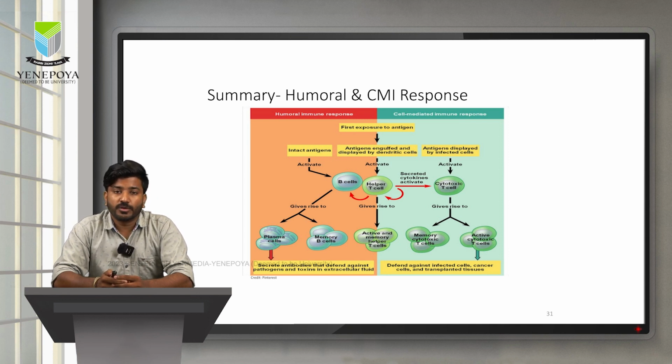Now, I have put this all together to indicate that both the humoral immune response, which is done by the B cell, and cell-mediated immune response done by the T cells work hand in hand, and it is not like a step-by-step procedure where they go one after the other, but a simultaneous procedure where they get activated with differences of seconds in their activation, thereby providing immunity or protection against any pathogen.